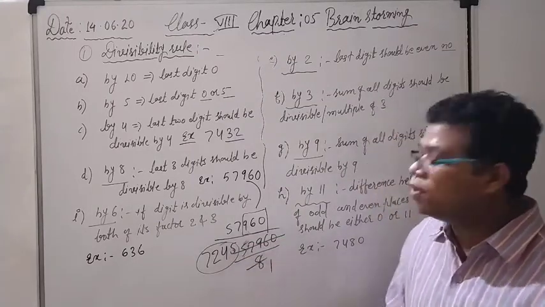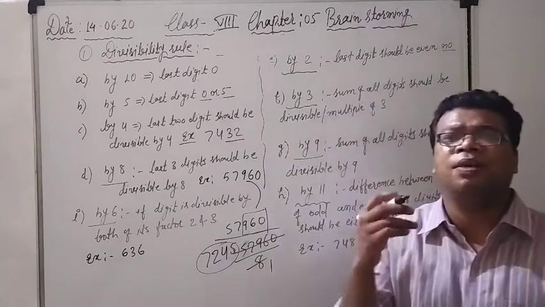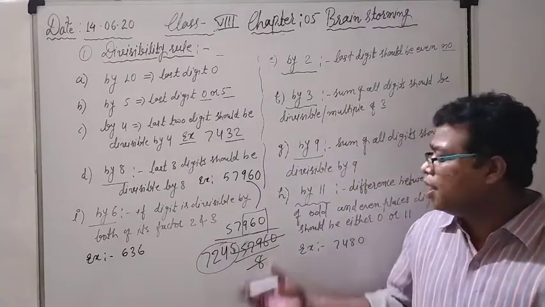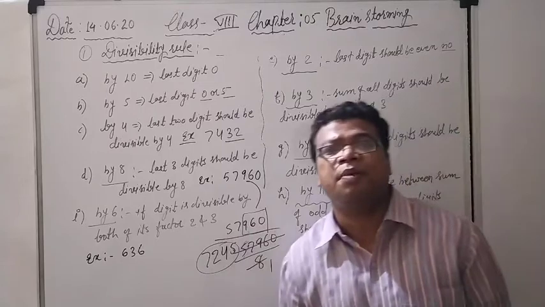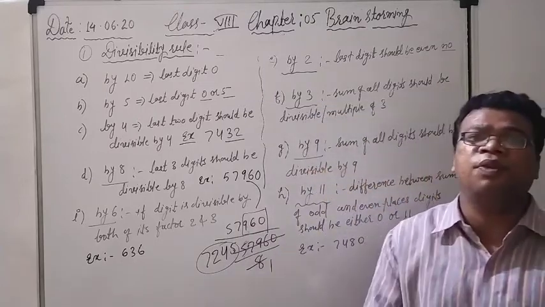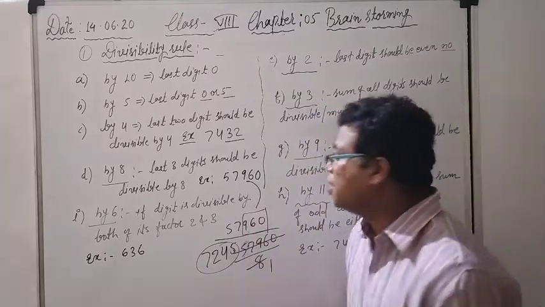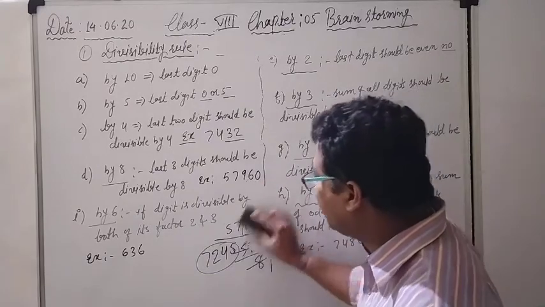In this way you can check it again at home by taking different examples. If the last three digits are divisible by 8, then definitely the whole number will be divisible by 8. So that is the divisibility criteria for 8.